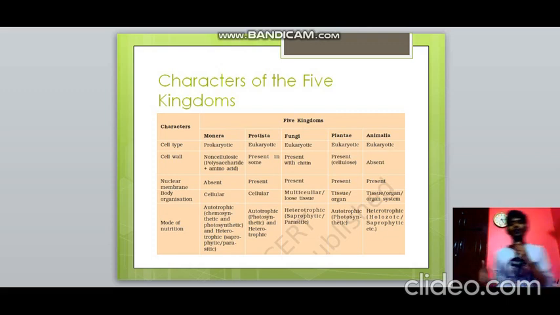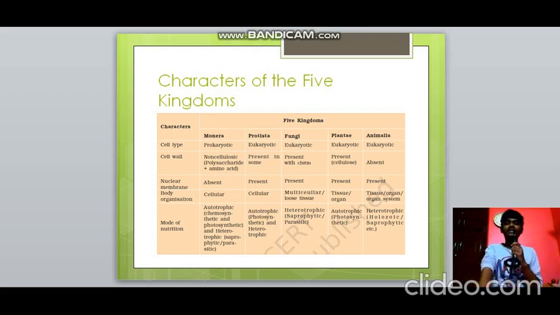Talking about nuclear membrane, we can correlate this with the cell type. As monerans are prokaryotic, their nuclear membrane will definitely be absent, and in all the others the nuclear membrane is present because they are eukaryotic organisms. The body organization increases as we go from one kingdom to the other: cellular, multicellular or loose tissue, organ, organ system. As for the mode of nutrition, Monera is autotrophic and heterotrophic.